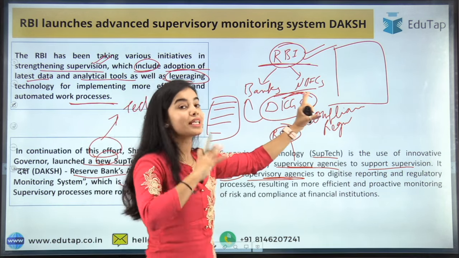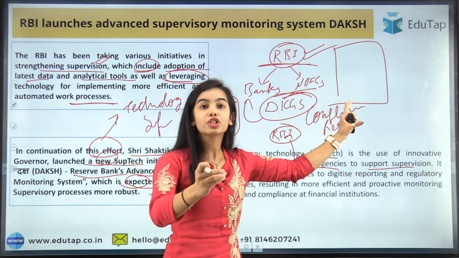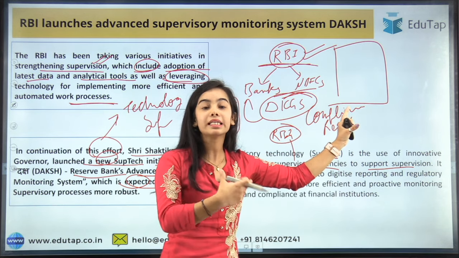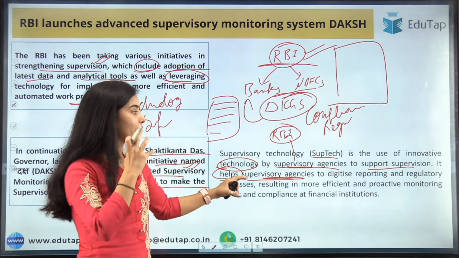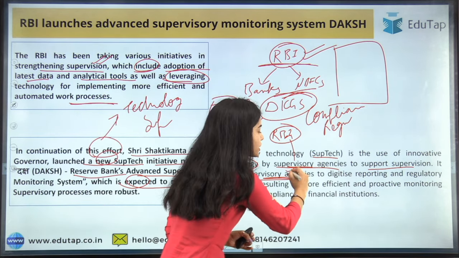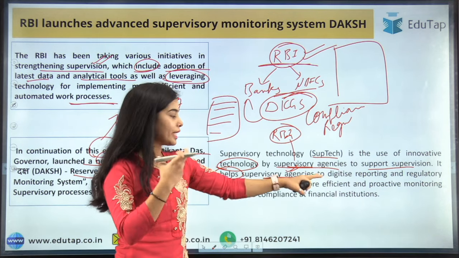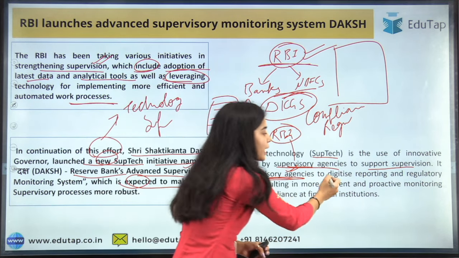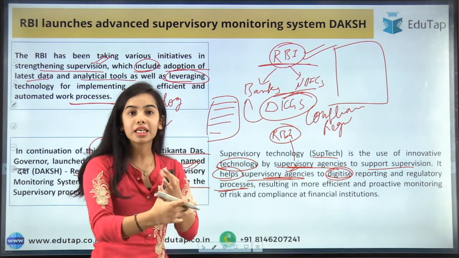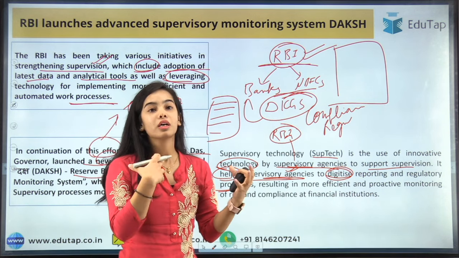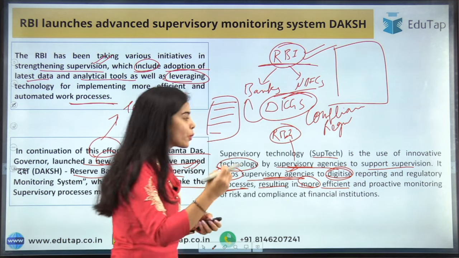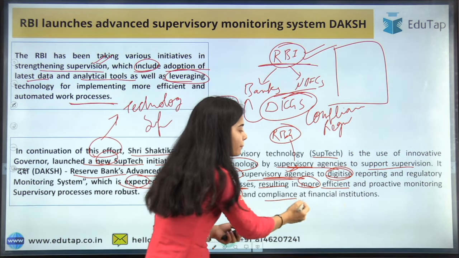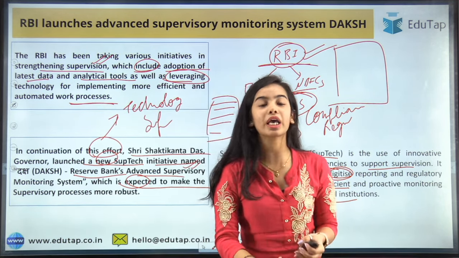So through technology, there can be a proper system through which the RBI is able to easily understand what is going on with the banks and the NBFCs. The technology helps the supervisory agencies, and the reporting and regulatory processes are digitized to have easier control and faster steps, resulting in more efficient and proactive monitoring of risk and compliance at financial institutions.